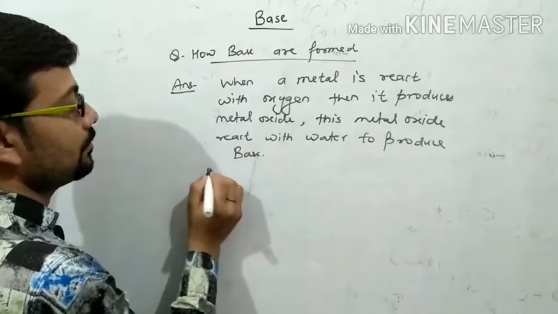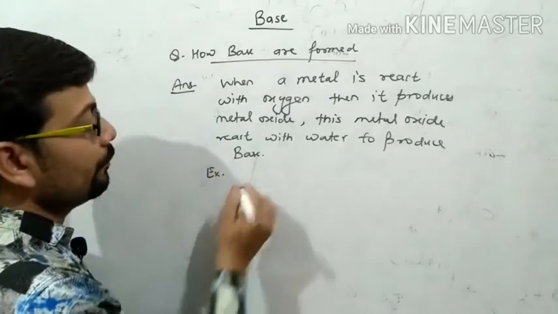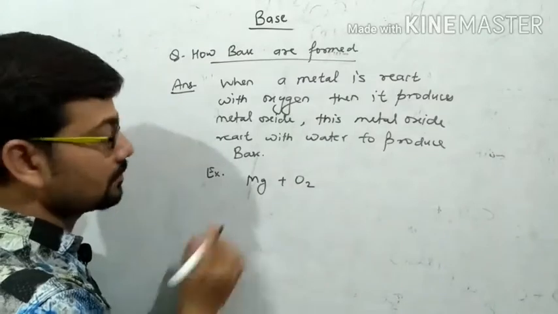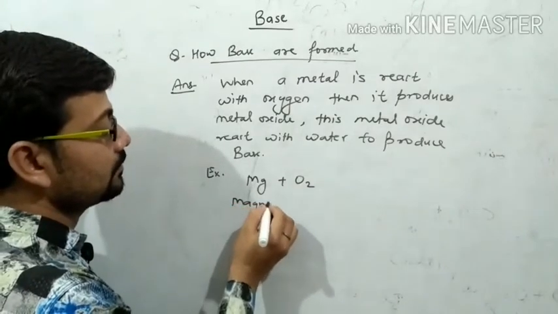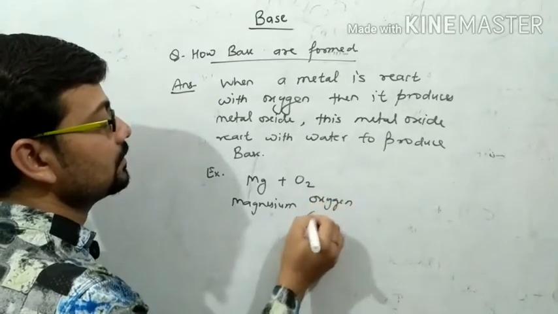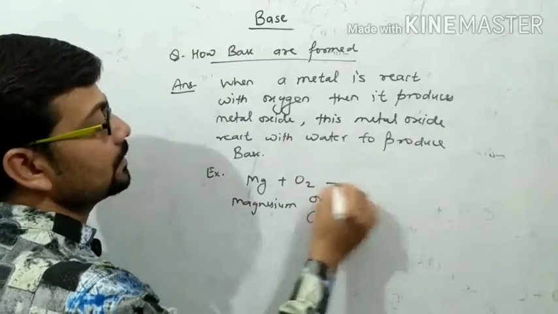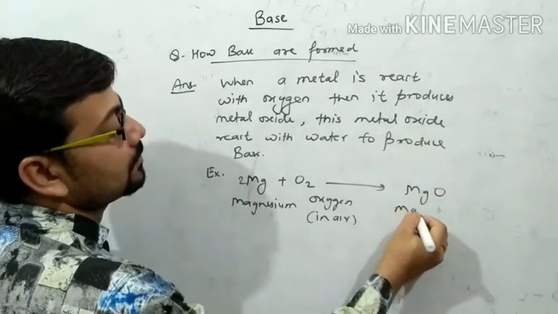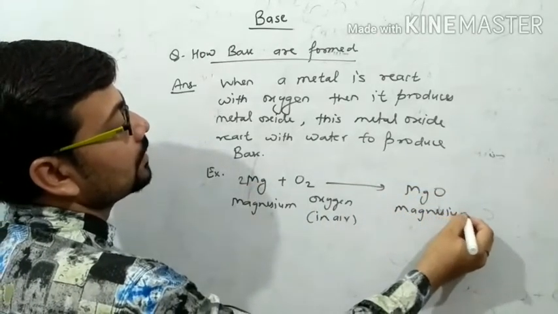Example: when magnesium metal is burned with oxygen or in air, it produces magnesium oxide.